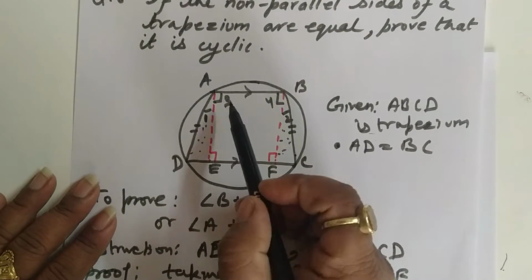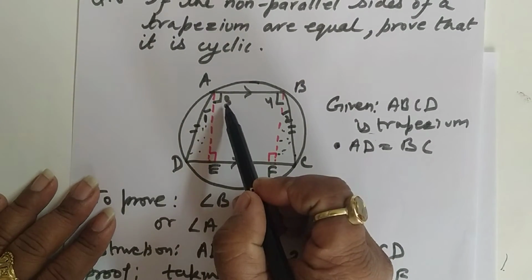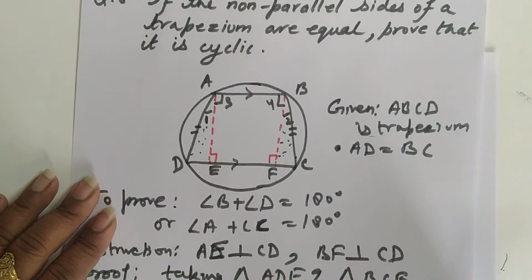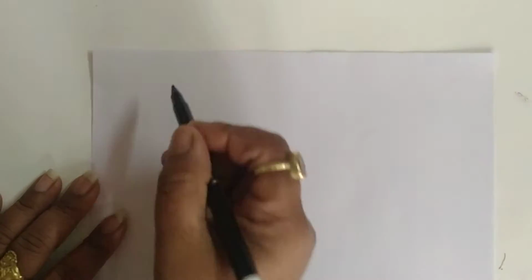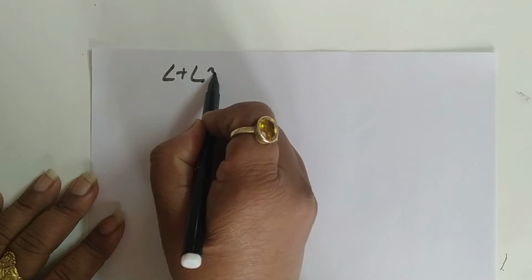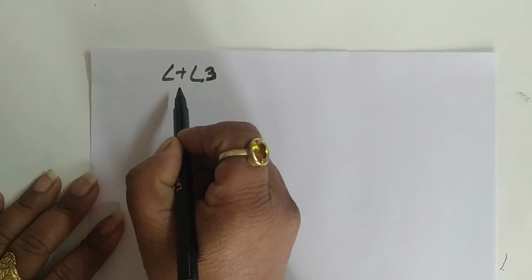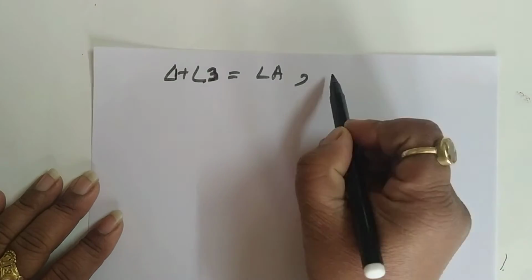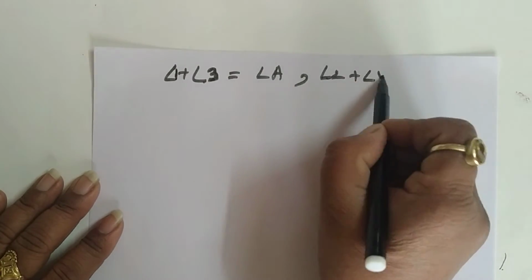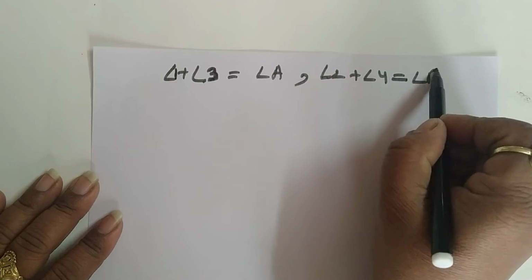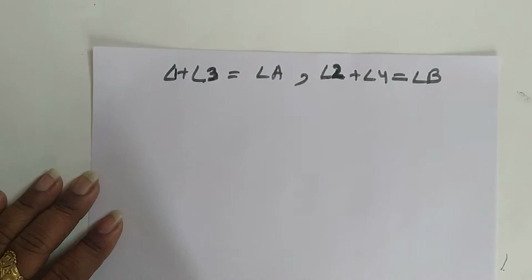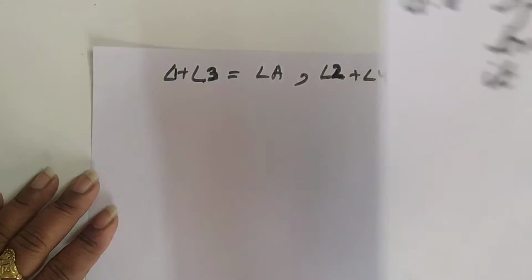As we know, if we see the figure, angle 1 plus angle 3 is equal to angle A and angle 2 plus angle 4 is equal to angle B. So first of all, we are going to write this. Angle 1 plus angle 3 is equal to angle A and angle 2 plus angle 4 is equal to angle B. Yes, this is angle 2. Okay, you can see it again.